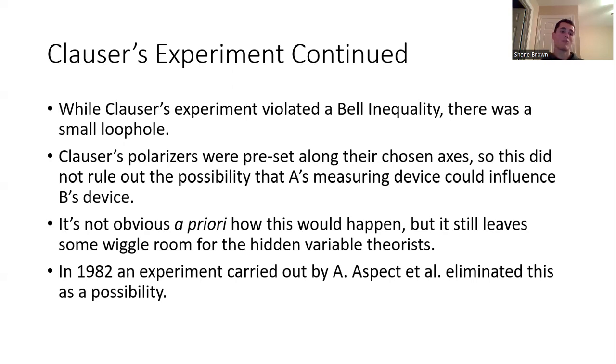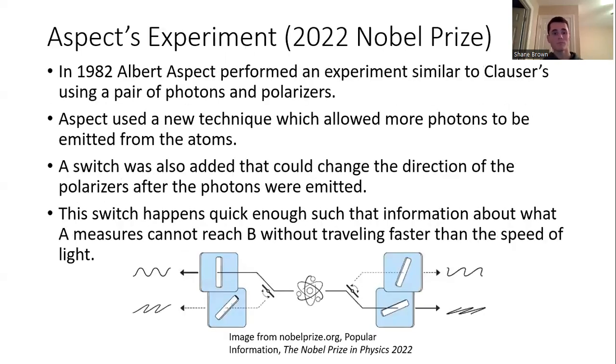And so, in order to rule out this idea of one of the detectors possibly influencing the other because they were already set along a certain axis before the photons were headed towards them, one way around that was Aspect's experiment, which he did in 1982. Basically what his experiment did was eliminate this possibility that somehow you could have influence between the detectors. Okay. So Aspect's experiment was also very well known. In fact, it won him the Nobel Prize in 2022 last year.